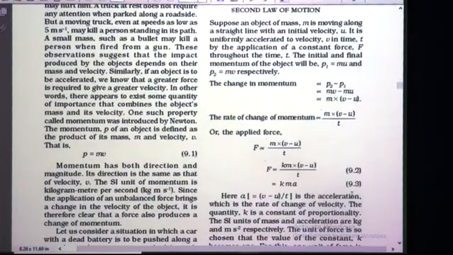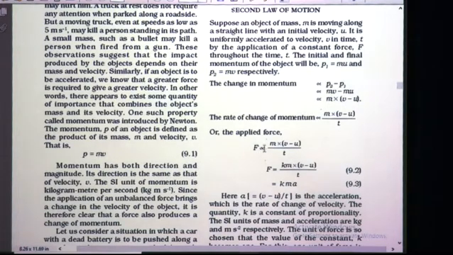The rate of change of momentum is dependent on the applied unbalanced force. So, we can also write this as F. F stands for force, unbalanced force. So, F is directly proportional to this rate of change of momentum, means m into v minus u upon t.